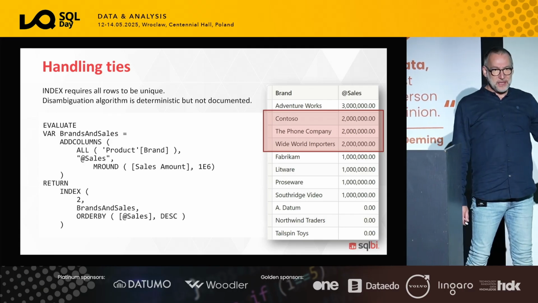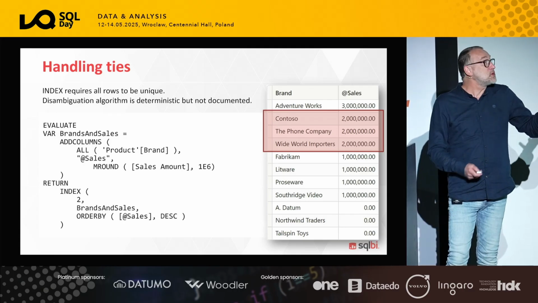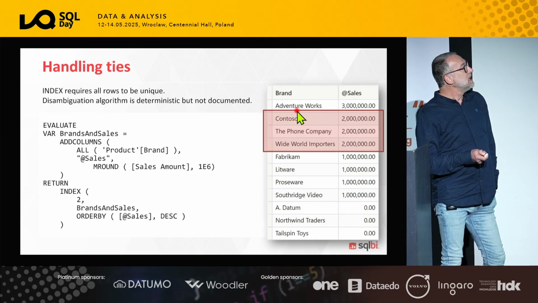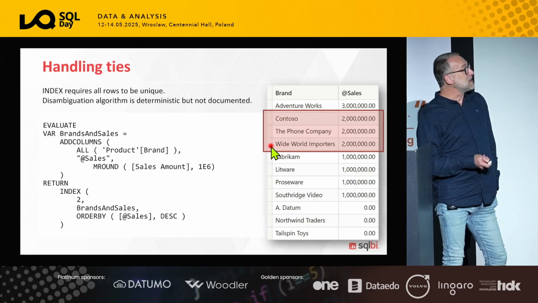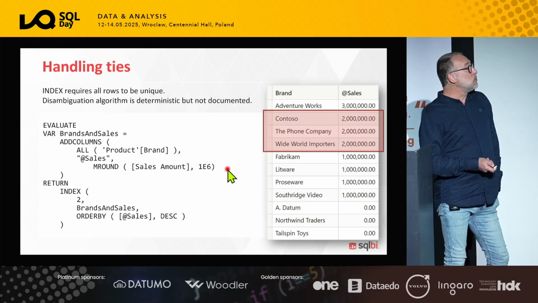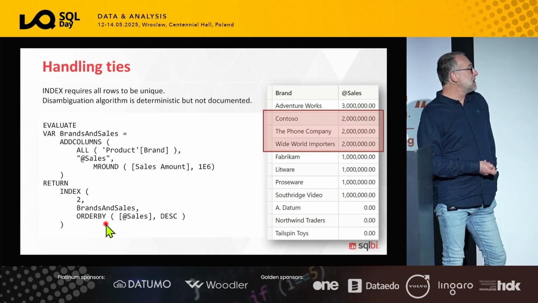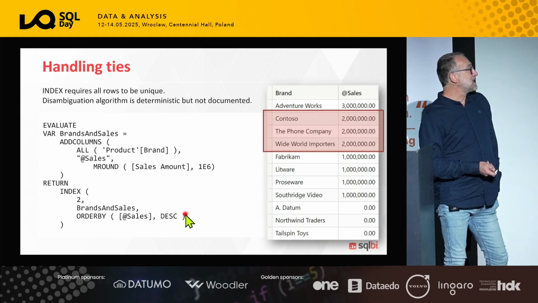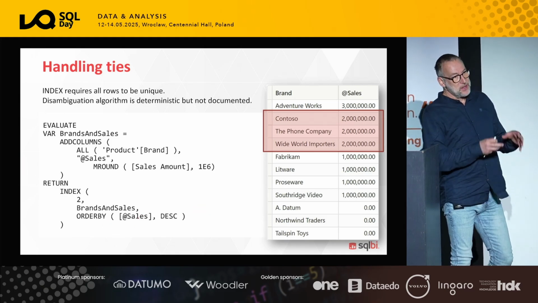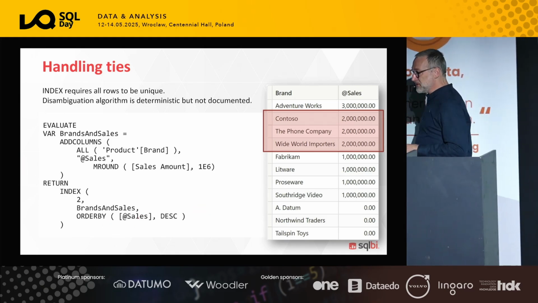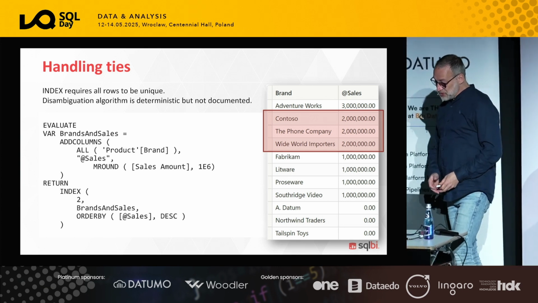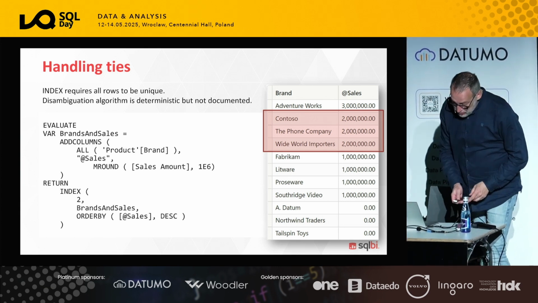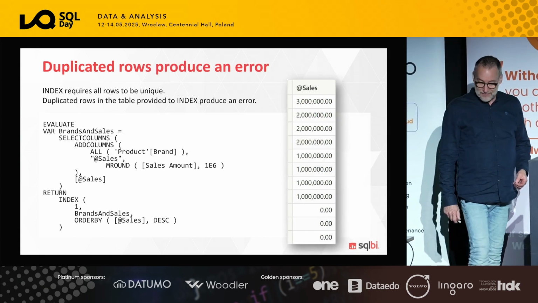So we have no idea how to specify which of the 3 rows will be chosen. In this case, it will likely choose Contoso because it uses the brand ascending, but there's no guarantee about that. But it is deterministic. If you want uniqueness, you can add multiple conditions. You can say order by sales descending and then brand ascending, and in this way you specify the full list of columns that need to be used for the sort order, and you end up having control over the algorithm.